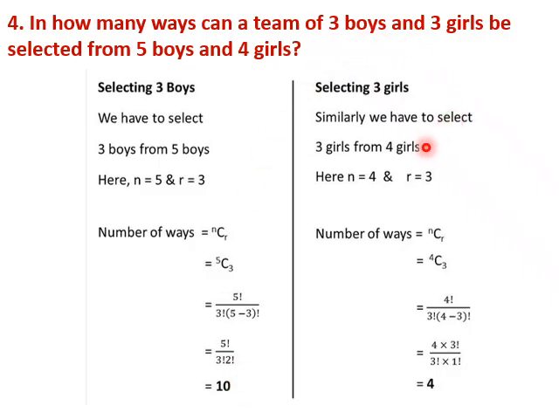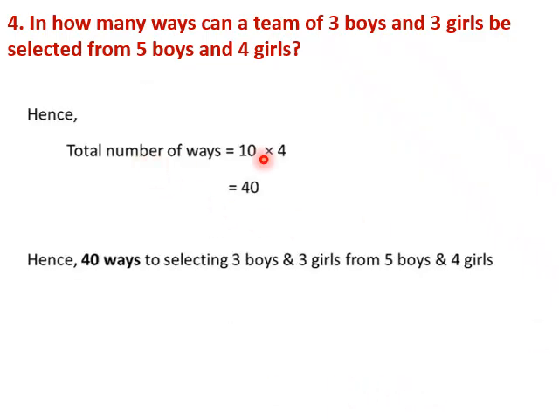Similarly, for girl selection, there are 4 girls in total, and 3 girls are to be selected. So nCr again, 4C3, we get 4 ways. But we have to use both combinations, so we multiply these two. This is very important. So 10 into 4 will give the total number of ways. 10 into 4, 40 ways.